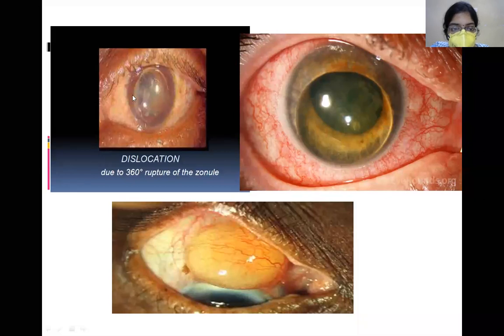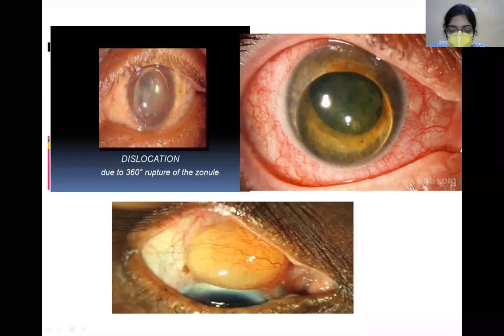The lens is completely in the anterior chamber. Now please remember, this will simulate corneal blood staining. So these are the two differential diagnoses. Here also in this picture you can see this is the lens which has completely come into the anterior chamber. Okay, this is the dislocated lens.